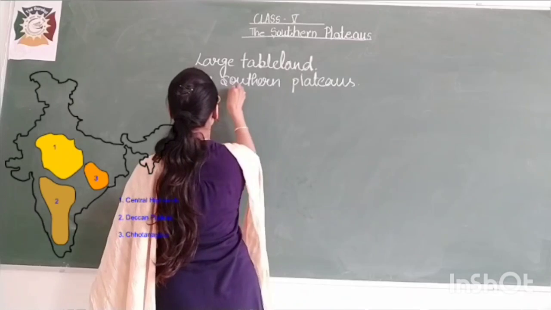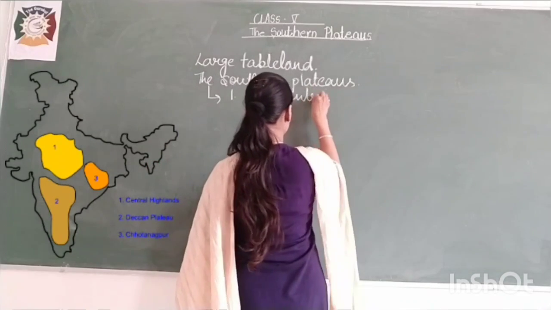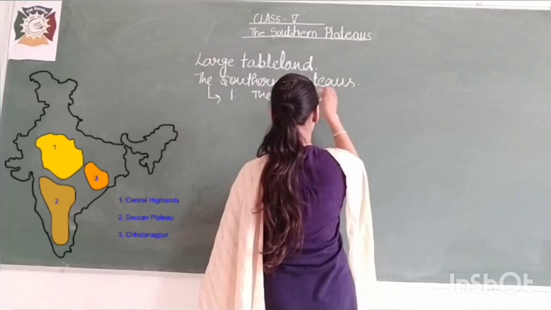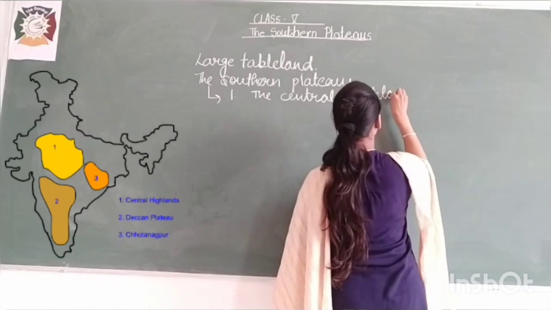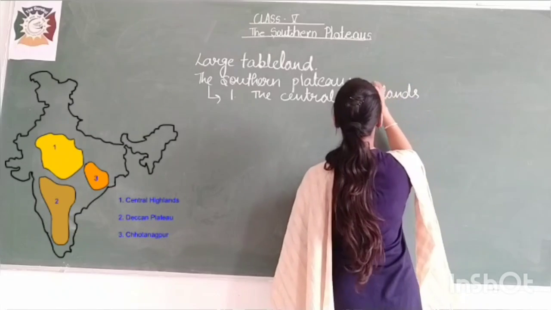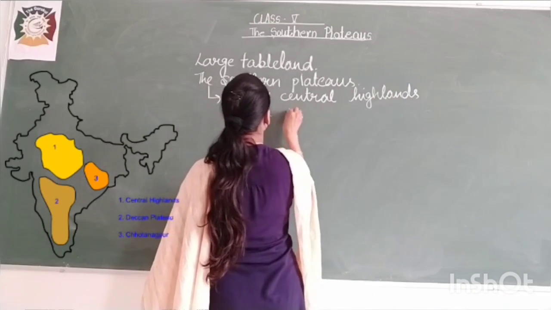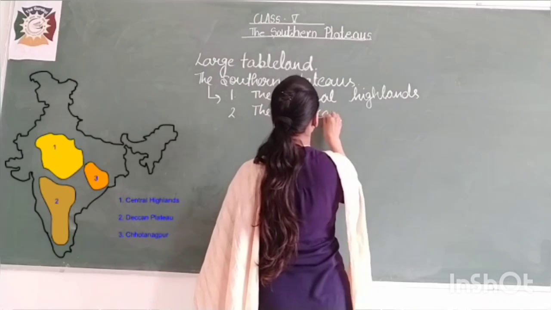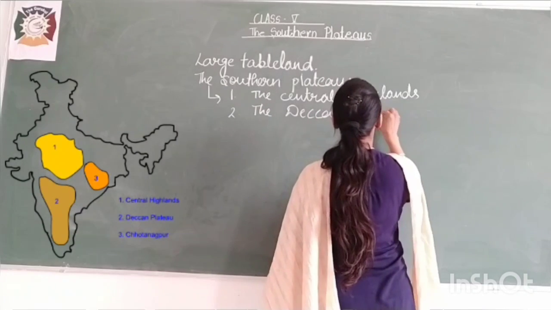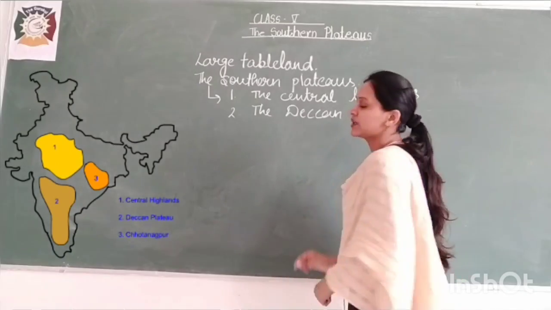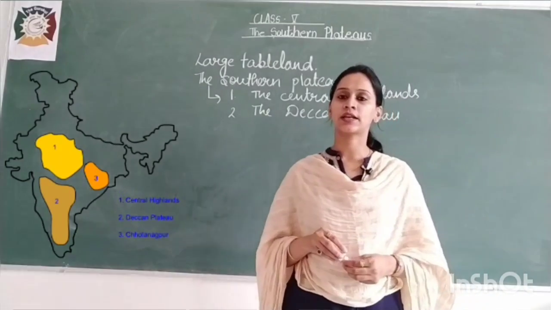The very first one is the Central Highlands, and the second one is the Deccan Plateau. These are the two parts of the Southern Plateau.